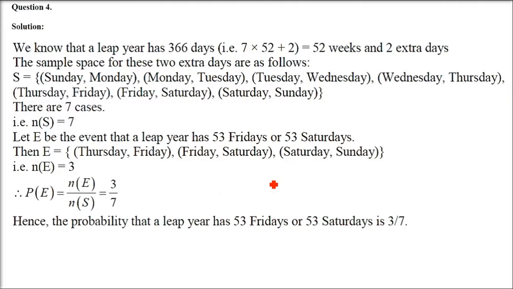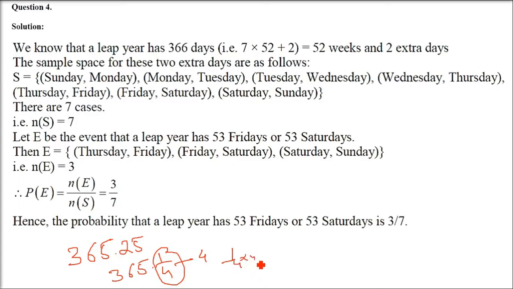We have already talked about this leap year, but whosoever is looking for the first time, let me just explain it once more. Every year it is 365 days and 1 by 4 days, that is 365.25 days every year. So we just count 365, but this 1 by 4, that is 0.25, accumulates to 1 day in 4 years.